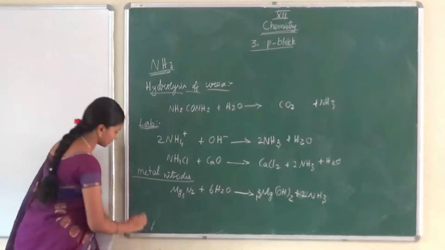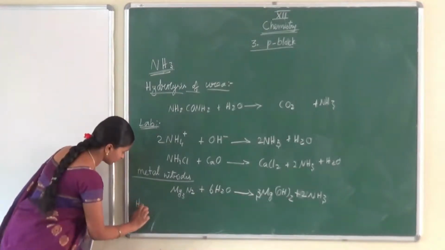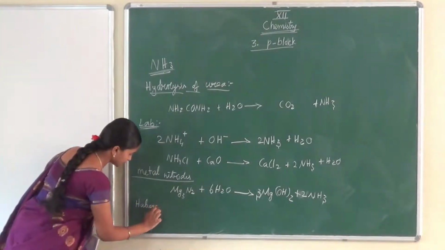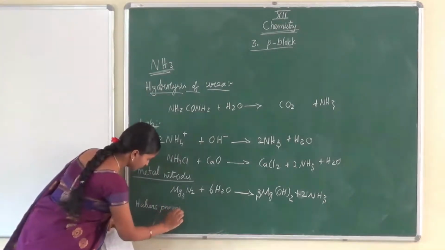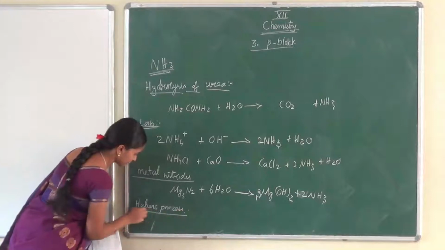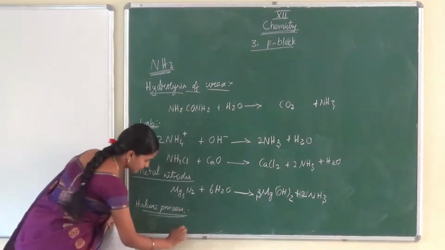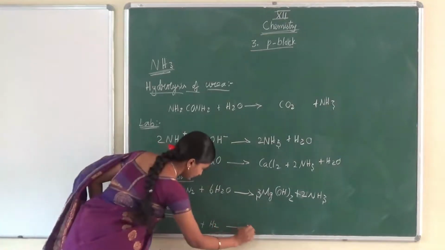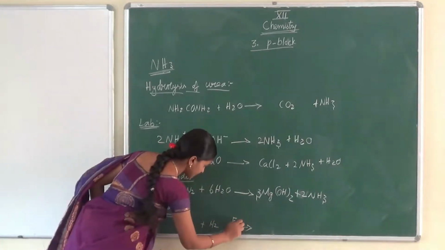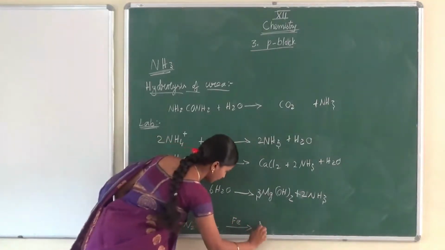The next one is very, very important. Just now we have learned Haber's process. In Haber's process, what are the reactants? Nitrogen reacts with hydrogen in the presence of an iron catalyst and it produces ammonia NH3.